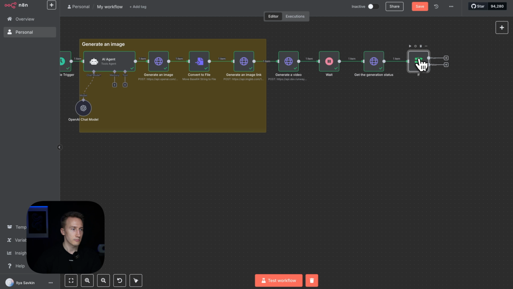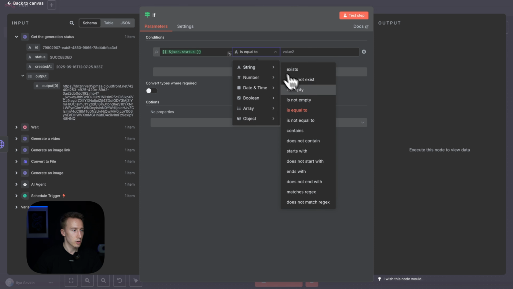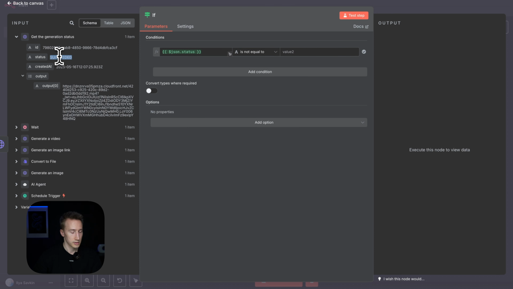So let's do this if statement node. So if status is not, let's actually make it not equal, is not equal to succeeded. Let's rename it to check the status.